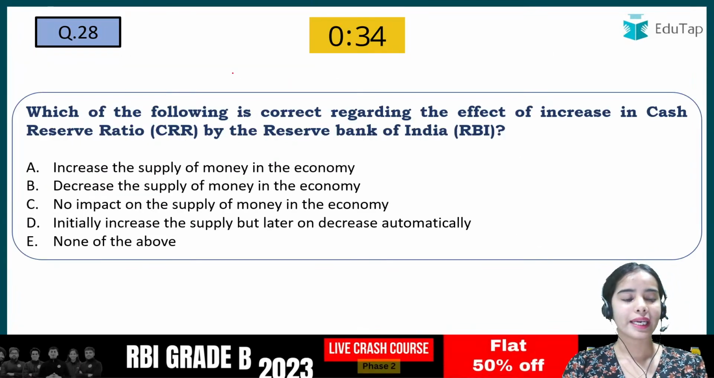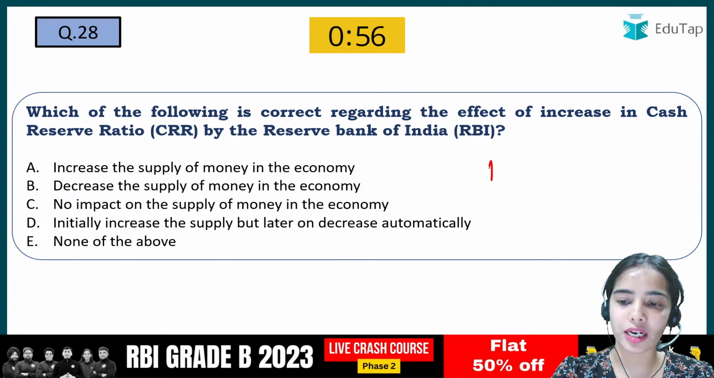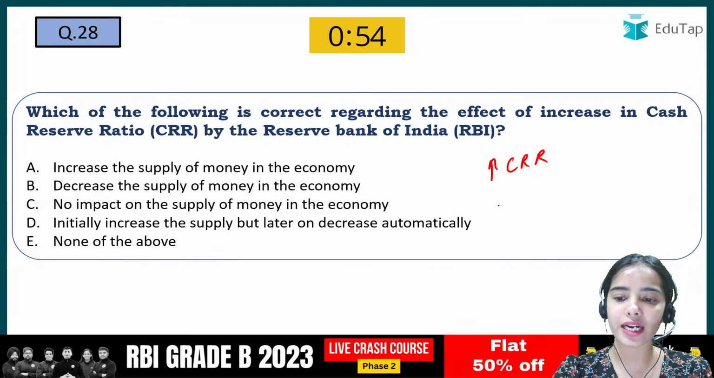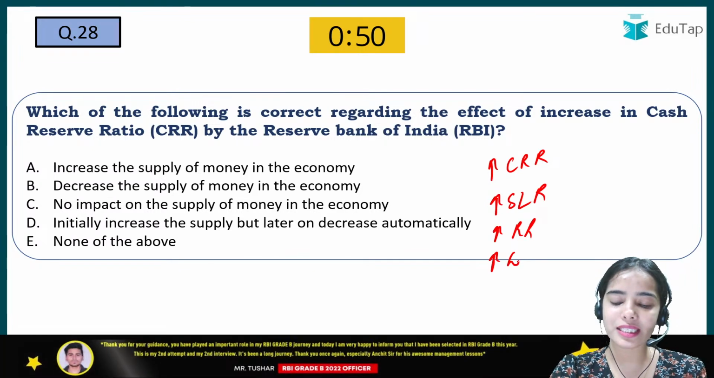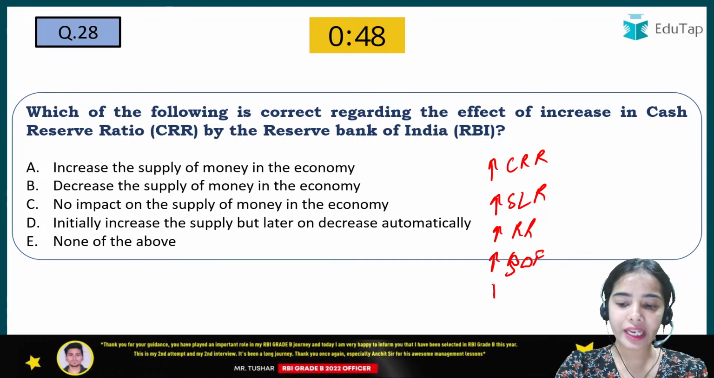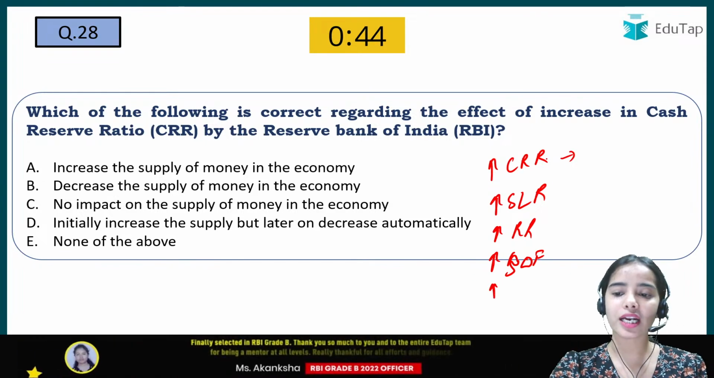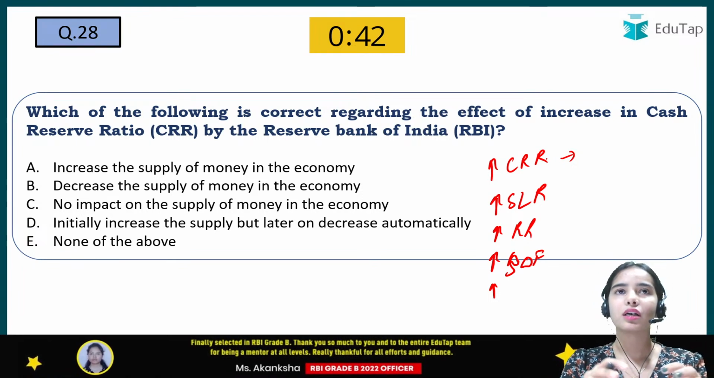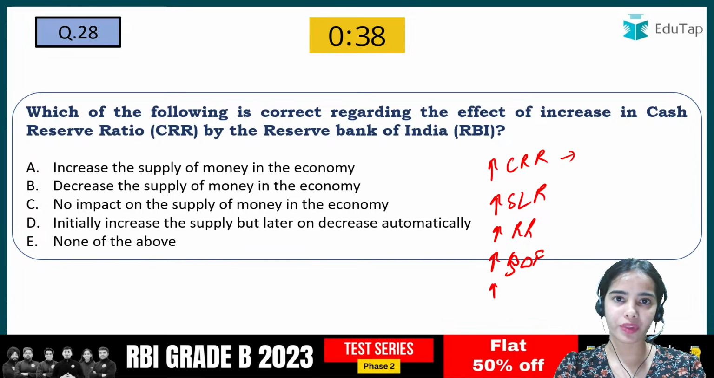Okay. Next is, which of the following is correct regarding the effect of an increase in CRR? I have told you that an increase in CRR, increase in SLR, increase in repo rate, increase in standing deposit facility, increase in these rates. So what is happening with CRR is that the bank will have less money. The banks have to provide more money to the RBI. Banks have to deposit more money with the RBI.